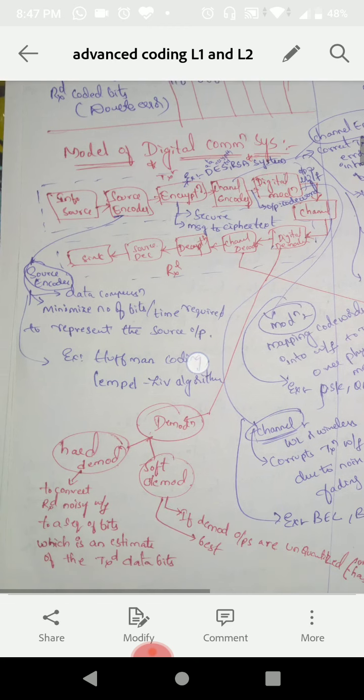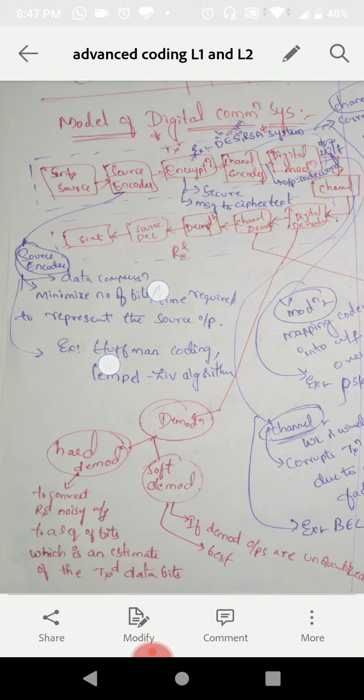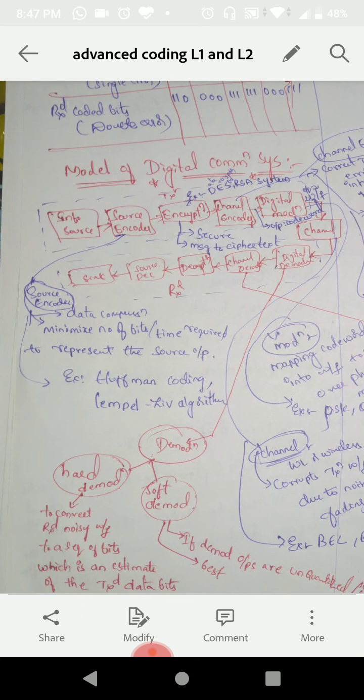So in the information source, we will be sending some audio or some kind of text. And the source encoder is used to make the data compression. So it minimizes the number of bits transmitted per unit time, and represents the source output. Examples for source encoding are Huffman coding or the Lempel-Ziv coding algorithm.